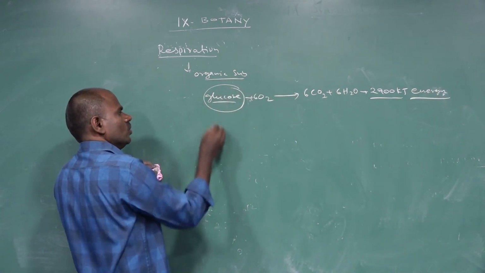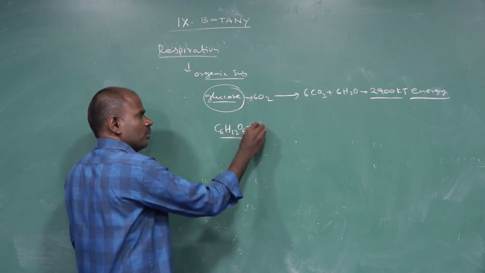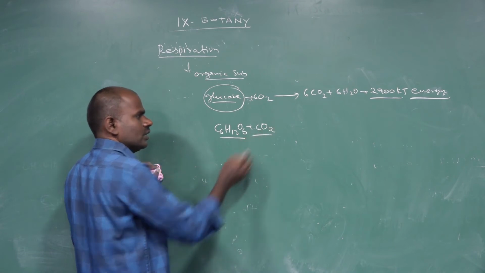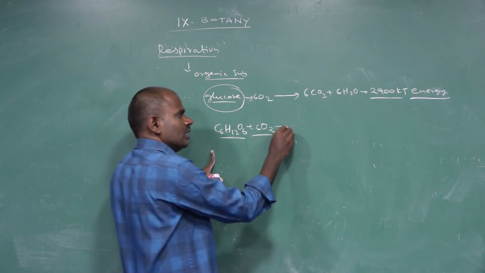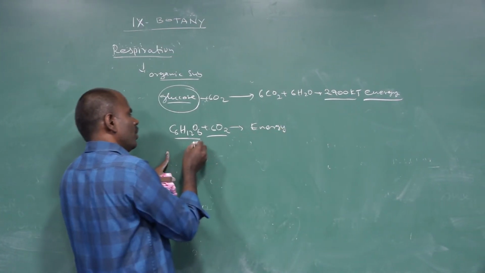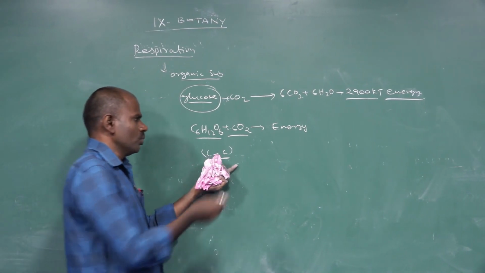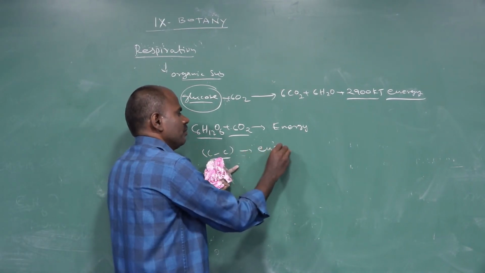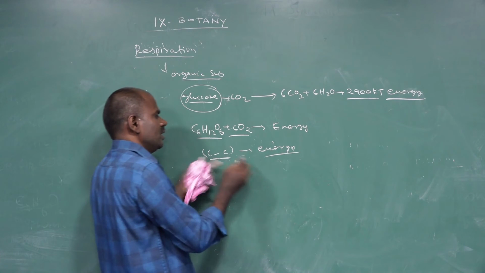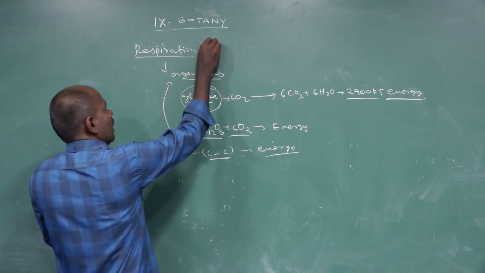This glucose, C6H12O6, consumes 6 moles of oxygen and releases energy. The breakdown of carbon compounds to release energy, that process is called respiration. This respiration process is involved in animals